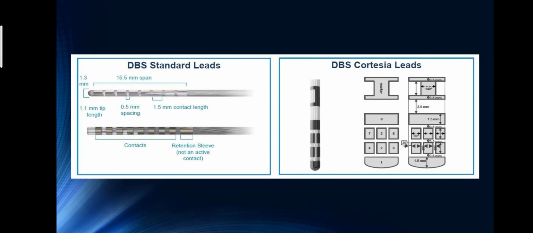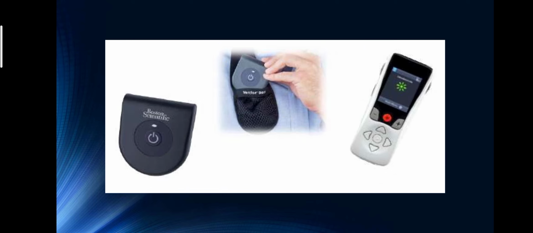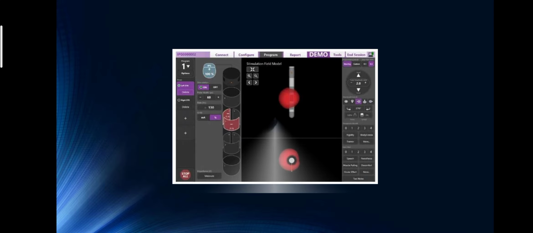Okay, so we have many different numbers that code and decode the signal by the Vercise Gevia device. It is easy to handle and easy to control by a remote. So this is very useful and easy to handle for the patients.